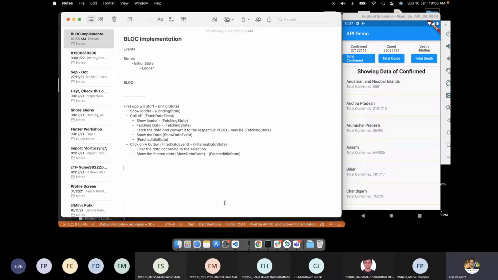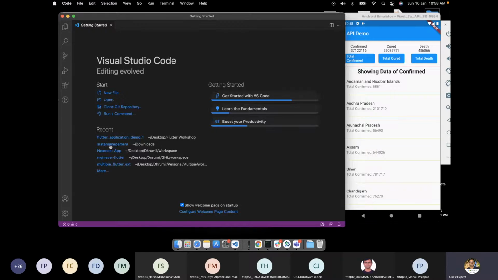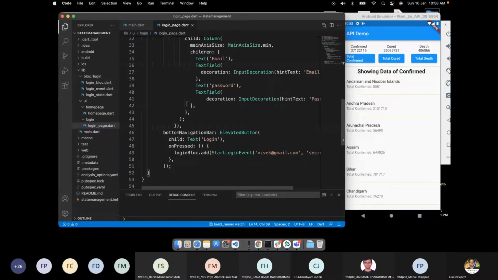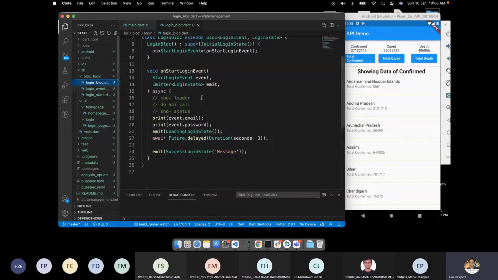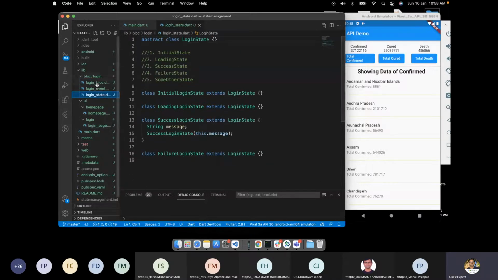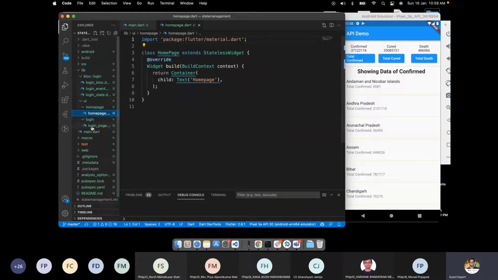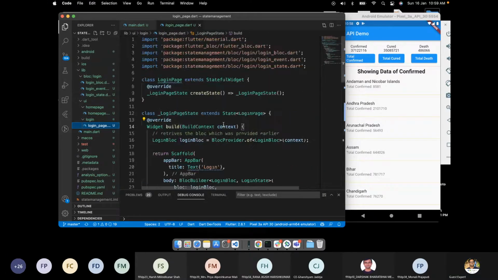But the con of using bloc is that we have to write a lot of unnecessary code. We can see this here in the state management file: yesterday you wrote these events, these states, and then the bloc. Just to get a simple thing, you created three different files and then implemented your login page according to this. So for me, it is unnecessary.